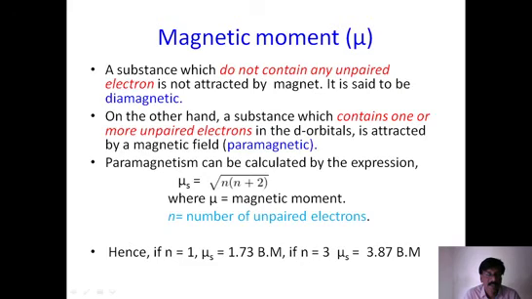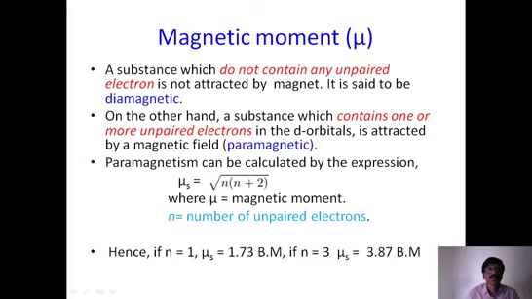This number of unpaired electrons, or single electrons, is always decided by the ligand nature. We just discussed strong field ligands and weak field ligands. If weak field ligands are present, there is a possibility of having more single electrons. But if a strong field ligand is present, single electrons are paired, and therefore we find fewer single electrons.